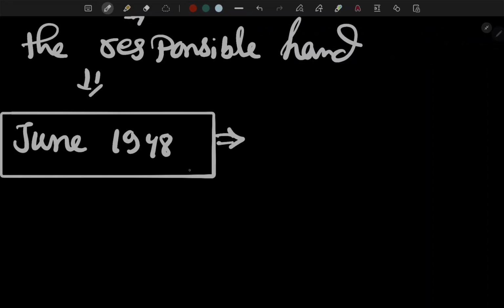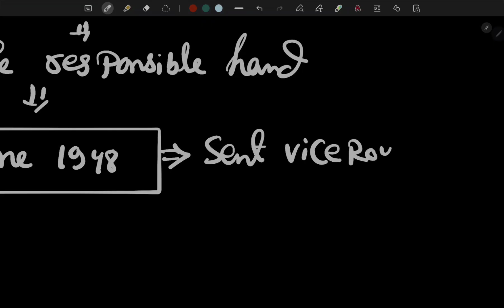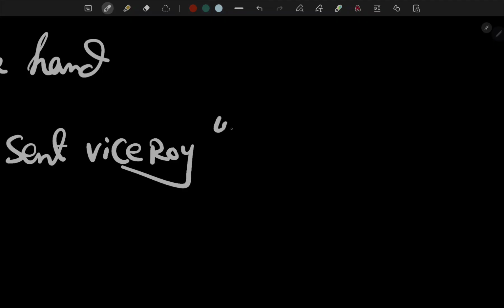So that's why he sent Lord Mountbatten as Viceroy.